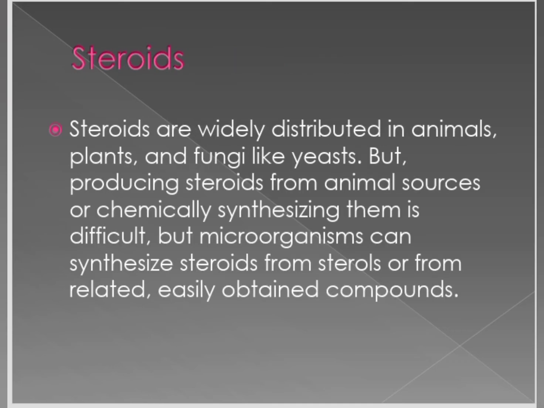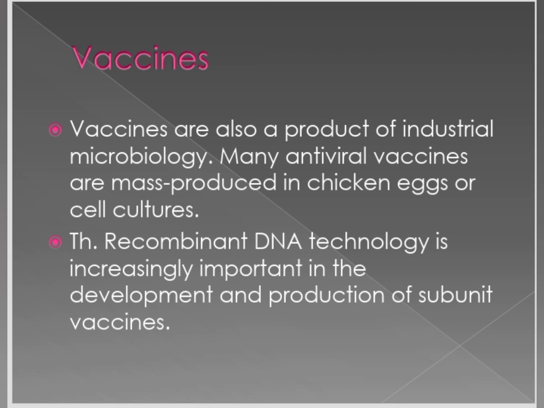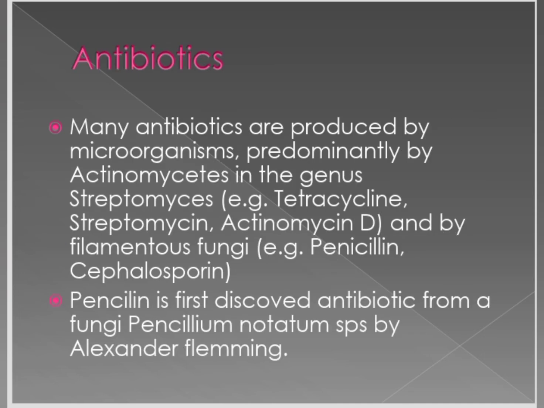Next, coming to other products, steroids. Steroids are widely distributed in animals, plants and fungi like yeast, but producing steroids from animal sources is very difficult. So microorganisms can synthesize steroids from sterols or related easily obtained compounds. Vaccines are also a product of industrial microbiology. Many antiviral vaccines are mass produced in chicken eggs or cell cultures, but nowadays RNA technology is increasingly important in producing vaccines.